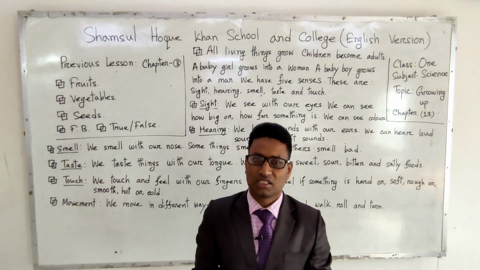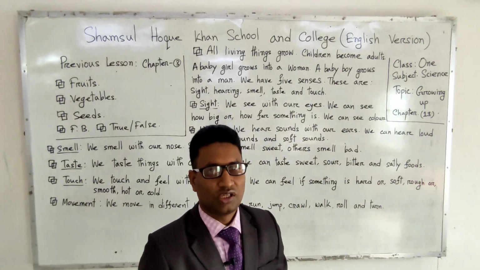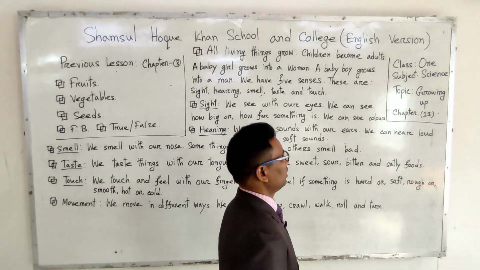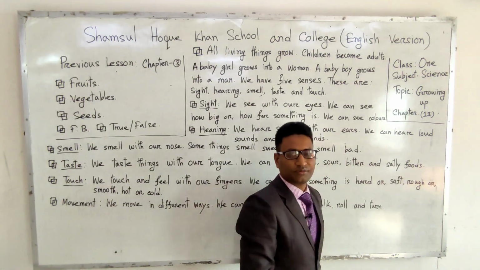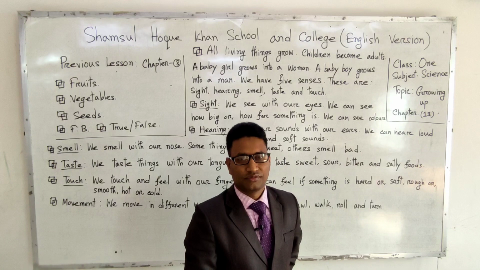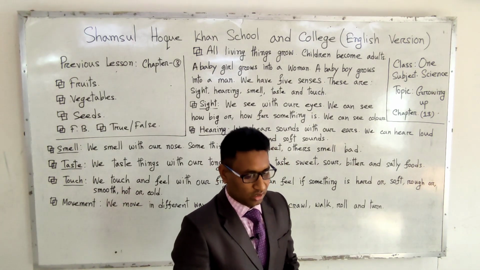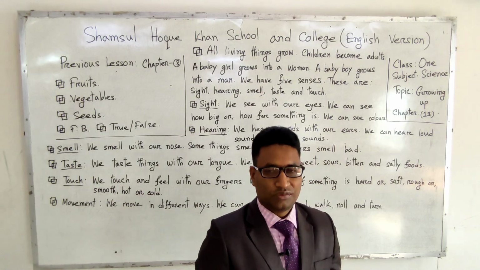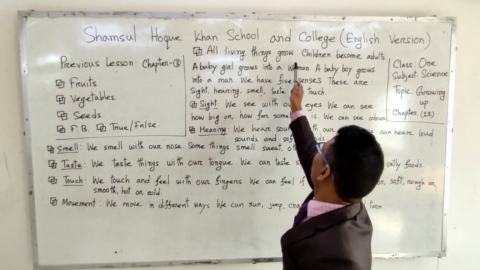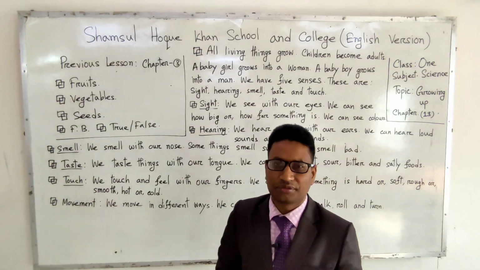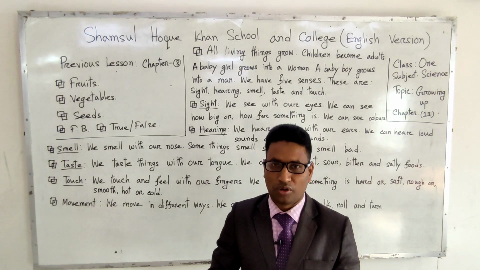This was the previous lesson. Now, today, especially, I will discuss the topic growing up, the name of chapter 13. And now we know that all living things grow. Growing up, Bengali meaning বৃদ্ধি পাওয়া, বড় হওয়া.